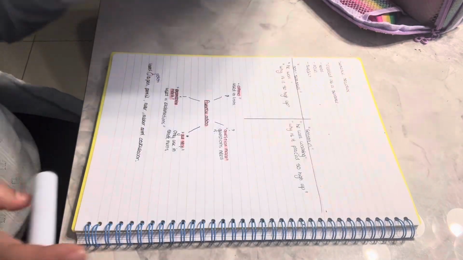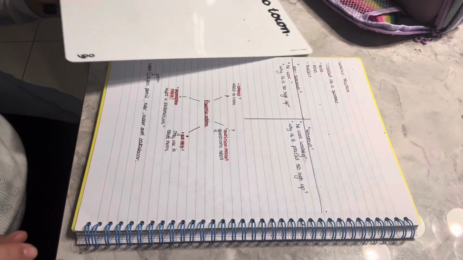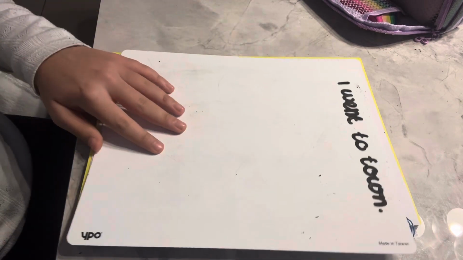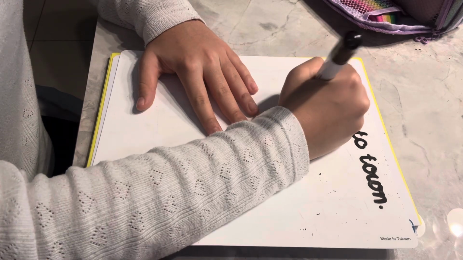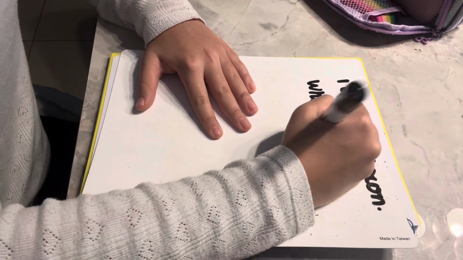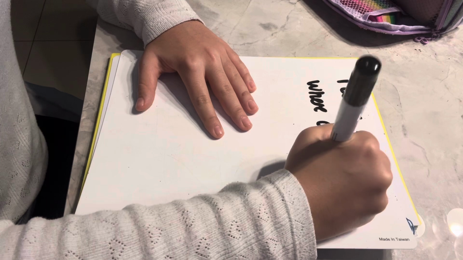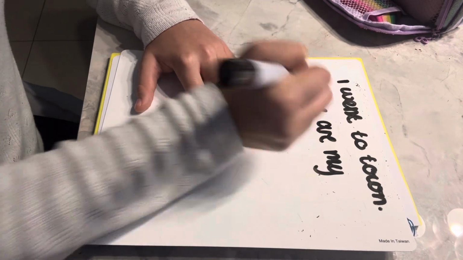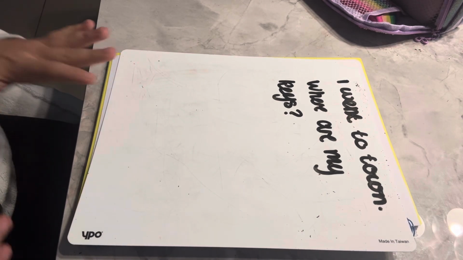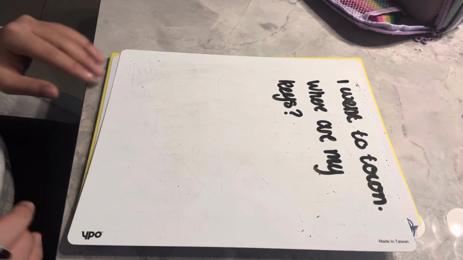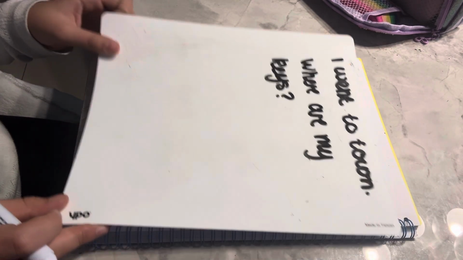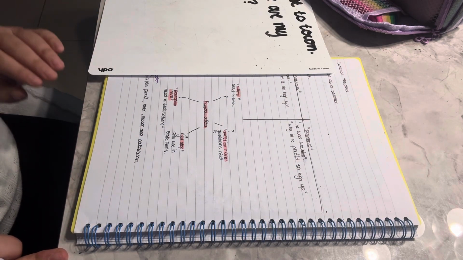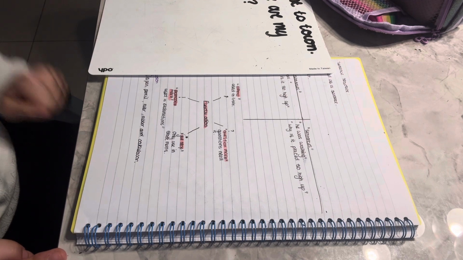Next, we're going to be looking at question marks. This is used in a question, whether the question is rhetorical or not. "Where are my keys?" This is also a question because it has a question mark. It is an interrogative question, not a rhetorical question. It is intended to have an answer.